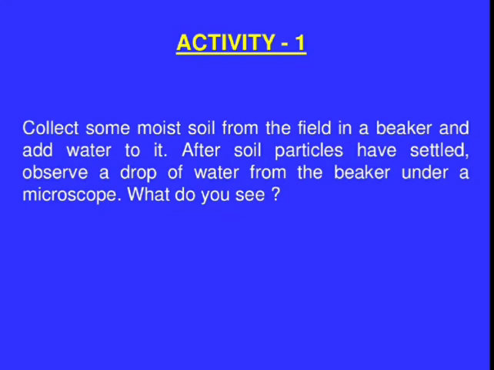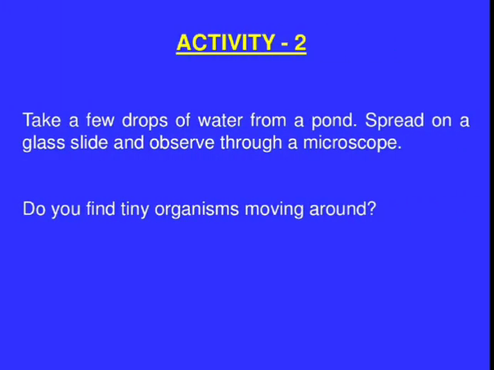Collect some moist soil from the field in a beaker and add water to it. Stir that water. Once soil particles have settled down, observe a drop of water from the beaker under a microscope. What do you see? Simply take one drop from that beaker, observe it under the microscope, and record your observation. Afterwards we will discuss the conclusion.